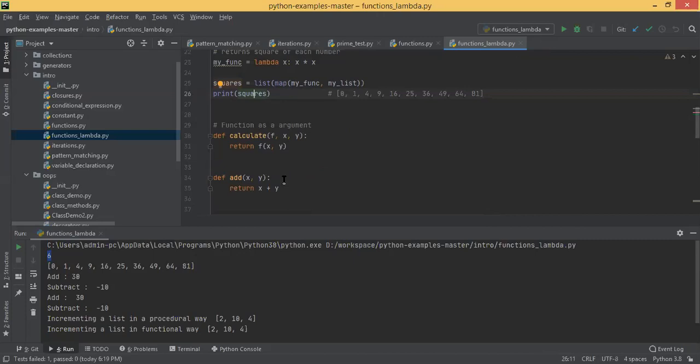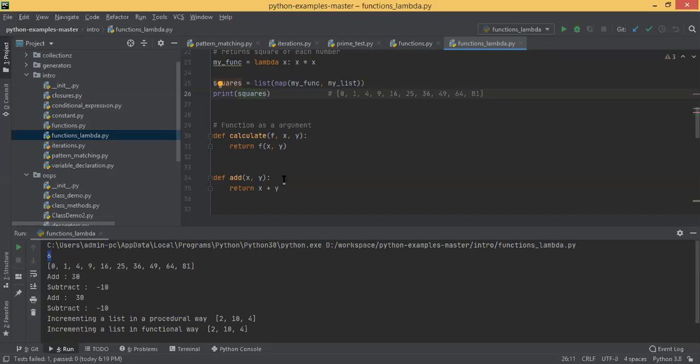Siddharth, is this map only applicable for list or any type of data type? Any collection. Okay, this myfunc, you have defined a function that is being applied to each and every element of the list. You can try with any collection, dictionary, set, tuple, anything. You can just give it a try.